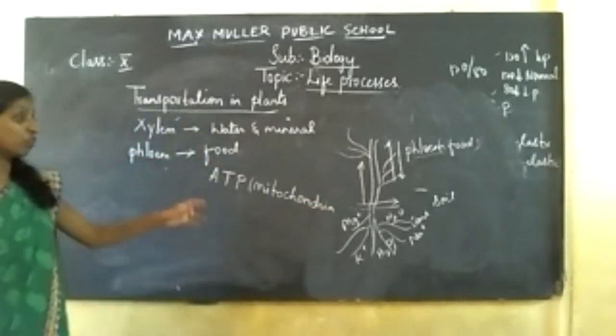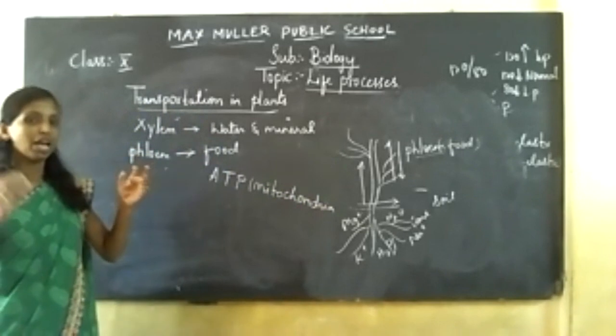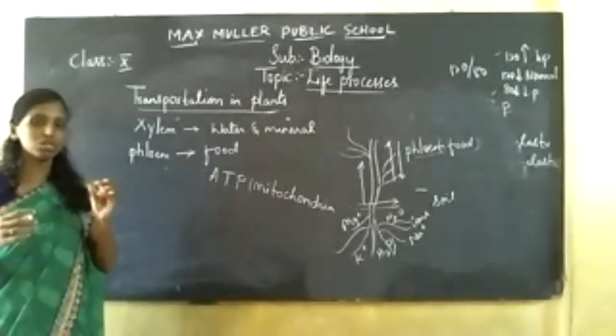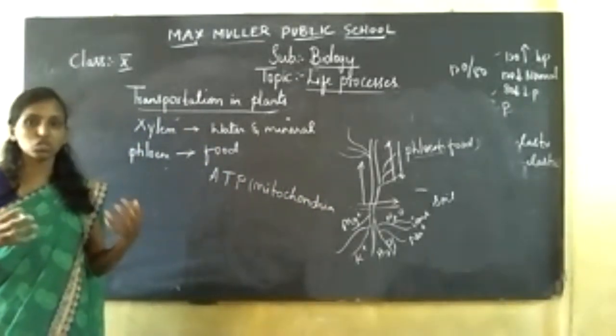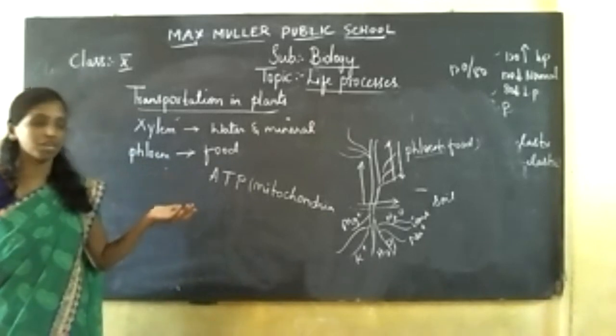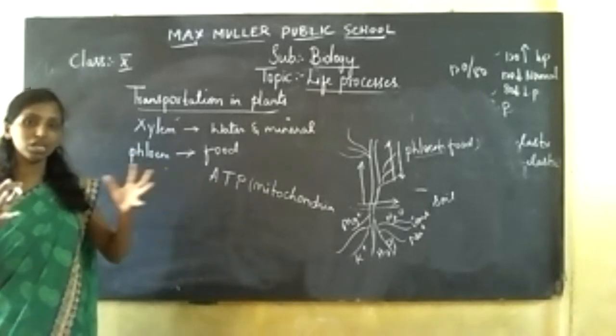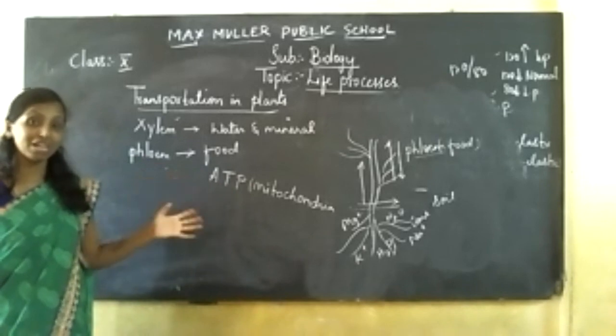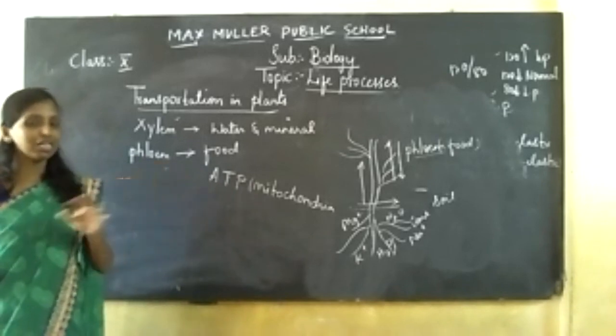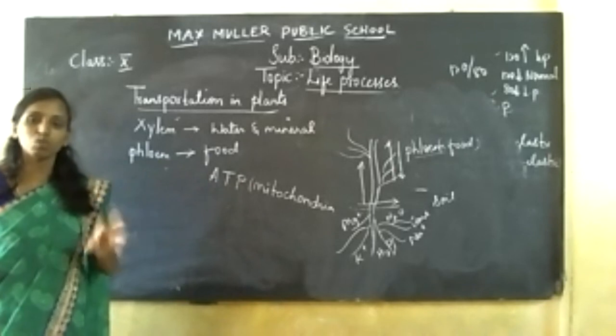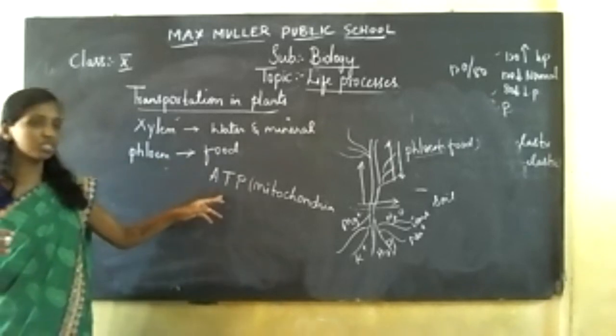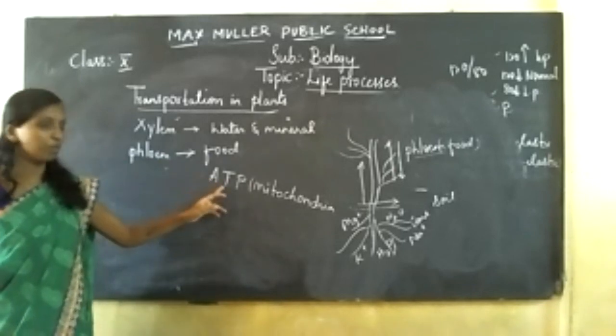vacuoles that are very big in size, and in the animal cell they will be smaller. Why? Because we are depending on other organisms, we are not storing our food material for a longer period of time. But the vacuole is very large in size in the plant cell, while in the animal cell I can't say it is completely absent, but it is smaller in size. That's all. Okay, so this food material will be stored in the form of ATP molecules.